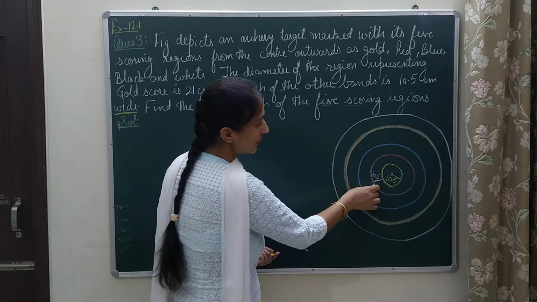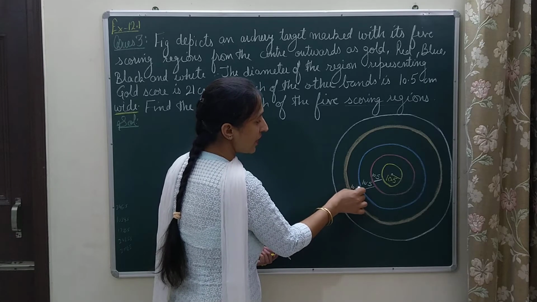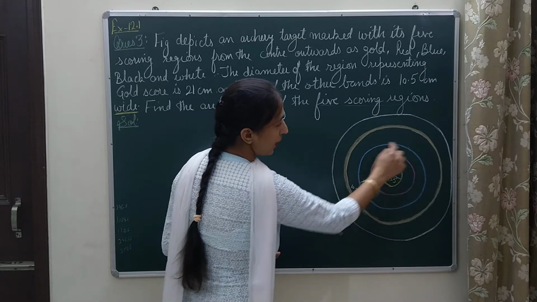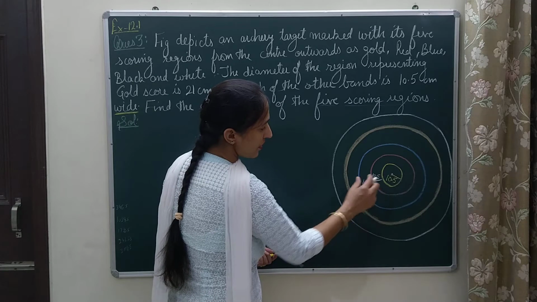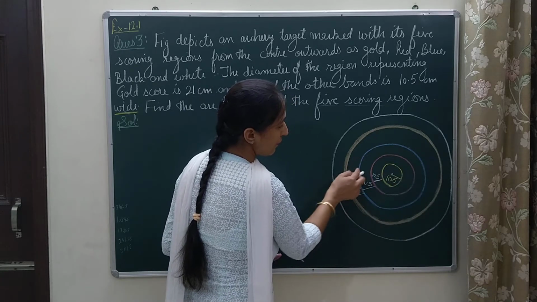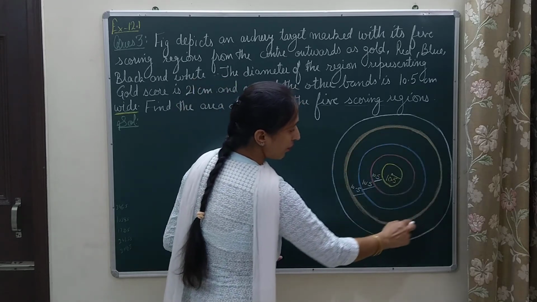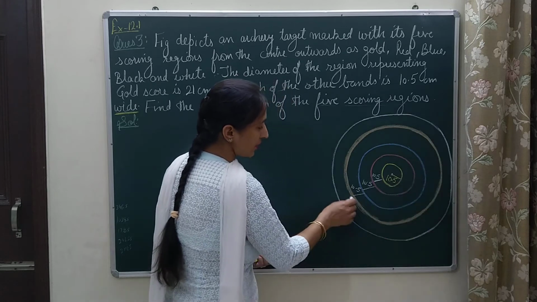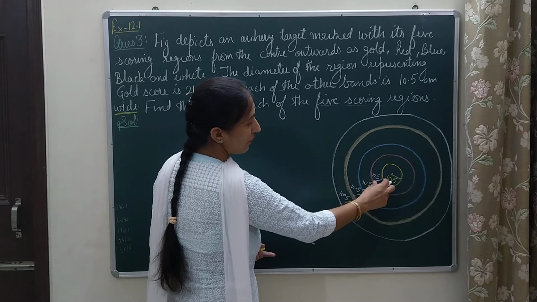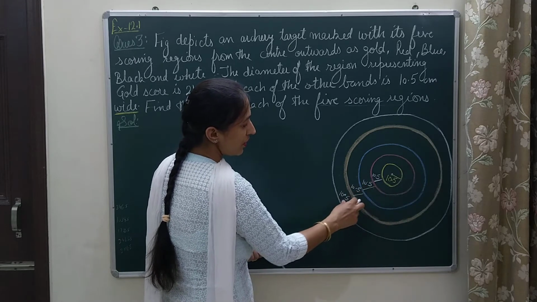The gap between the boundary of the red region and the blue region is 10.5. The gap between the blue region and the black region is also 10.5. Again, between the black region and the white region, the gap is 10.5.